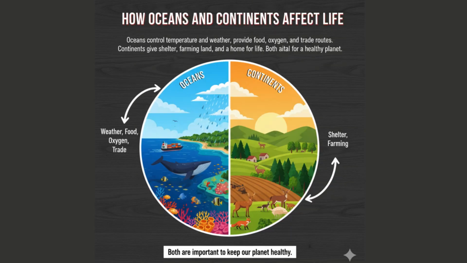How oceans and continents affect life. Oceans and continents depend on each other. Oceans control the temperature and weather, like giving us monsoon rains. Continents are where humans, animals, and plants live. Oceans give food, oxygen, and trade routes, while continents give shelter and farming land. Both are important to keep our planet healthy.